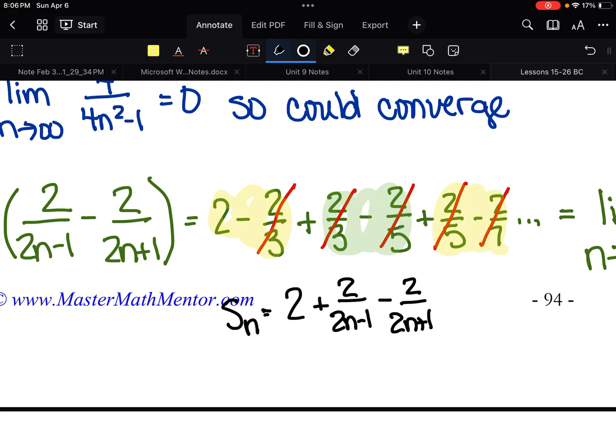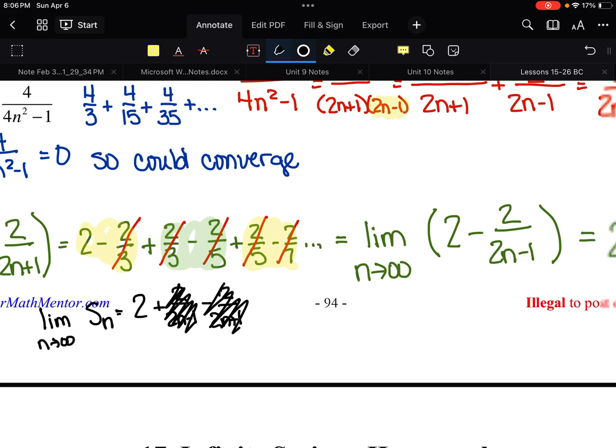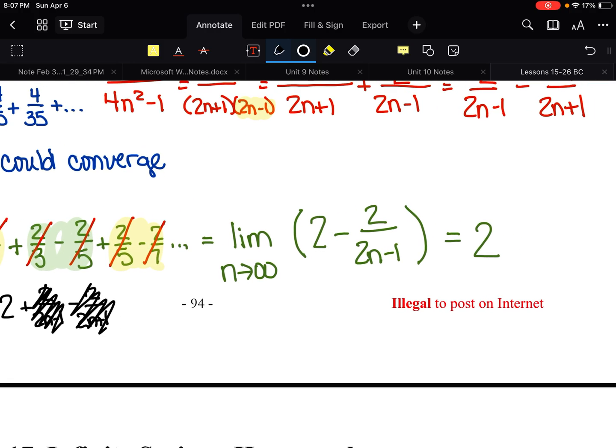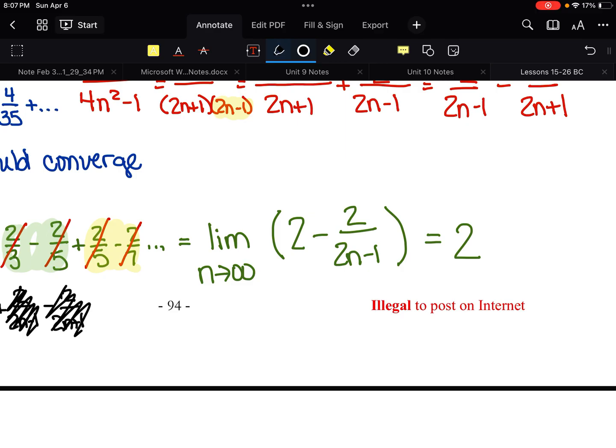So now what is the limit as n approaches infinity of that sum? Well, if n is really, really big, this is practically 0. This is practically 0. So that tells me the limit is 2.